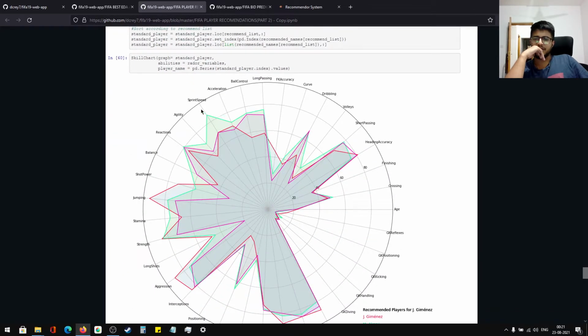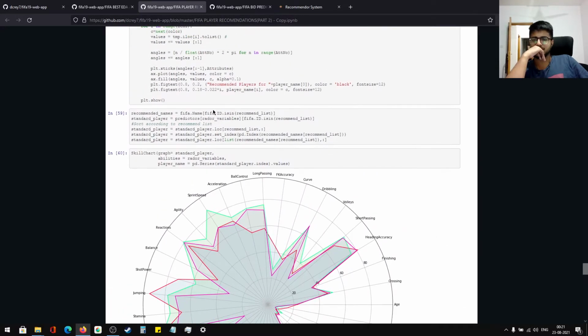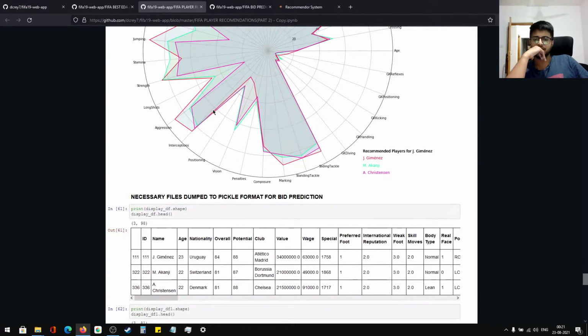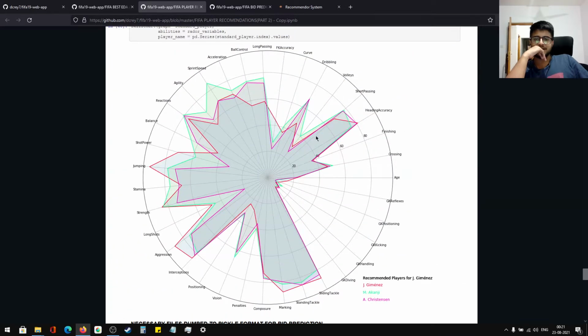And then I found all these graphs on GitHub, and it was really cool. So I wanted it in my notebook too. It's basically the skill chart of each player. Like, see, given us is the red one, so you can see the red chart. It's kind of confusing with the pink.